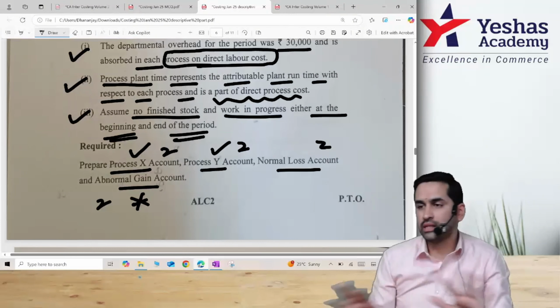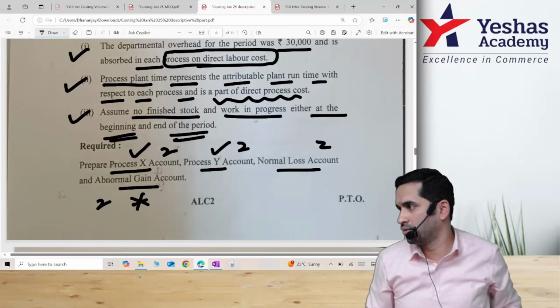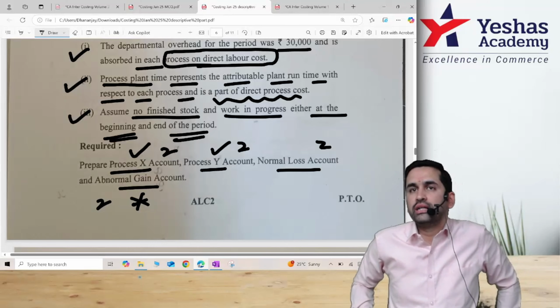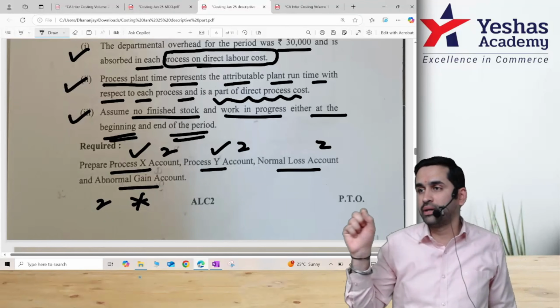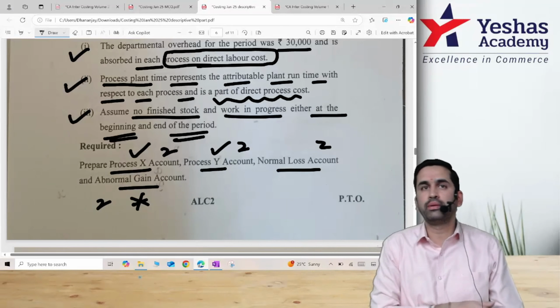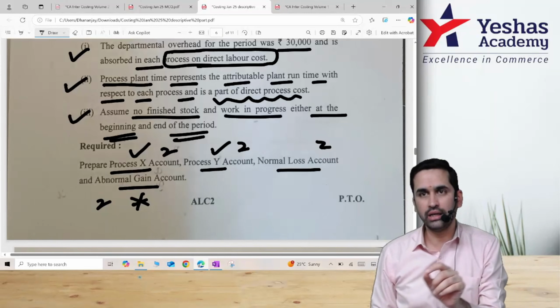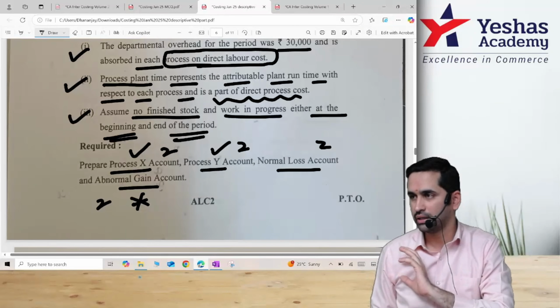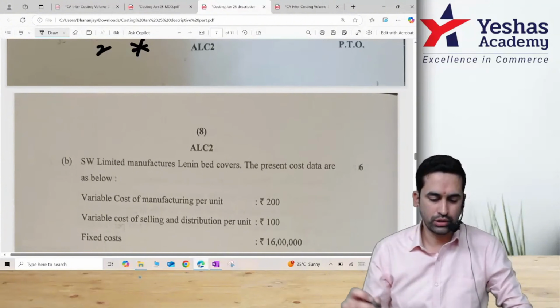Now here I don't need step 1, 2, 3. I don't need FIFO or average also. The only thing I have to do properly is the cost per unit formula. Do you remember the cost per unit formula? Total input cost minus normal loss scrap income, divided by total input quantity minus normal loss quantity. Yes, easy question.